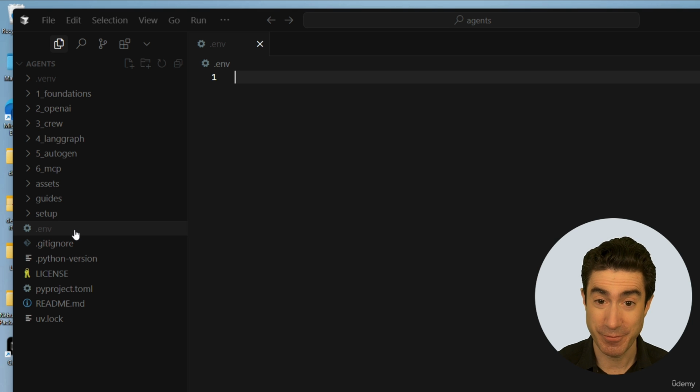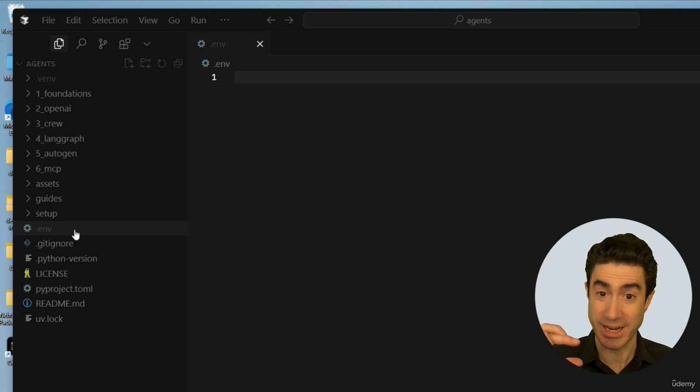A .env file is a common way that people put in environment variables that they want to set just for the purpose of this project. And there will be environment variables that will contain what we sometimes call secrets, or things that we don't want to be public. We don't want it to be checked into source code. We want it to be something that is just for us, kept private, that we will use. And we can just put things in this file of the form of a key name equals and a value, and that will become an environment variable, as you will see.